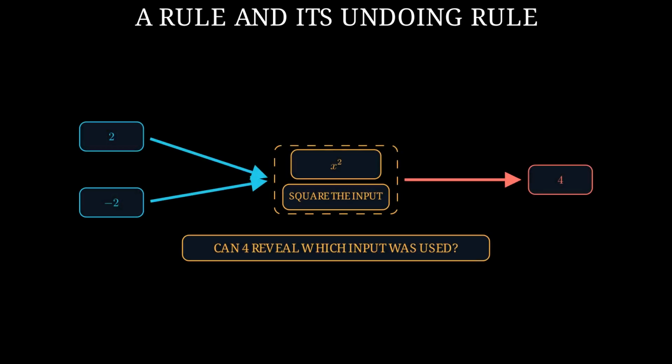Now change the rule to square the input. Both 2 and -2 produce 4. Can one undoing rule look only at 4 and know which input was used? No, it cannot. The same output came from 2 different inputs, so the output has lost the information needed to choose between them. That is exactly right. We will call that meeting a collision. One collision is enough to show that no single inverse works for the whole map.